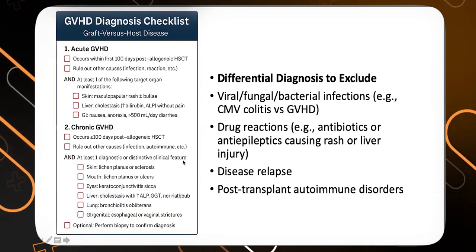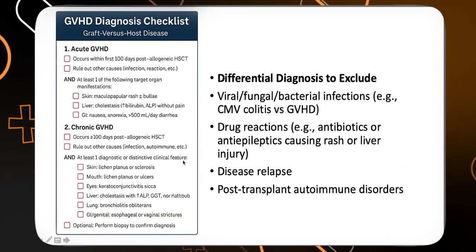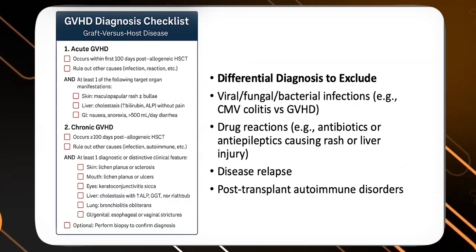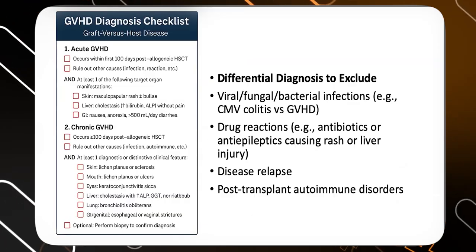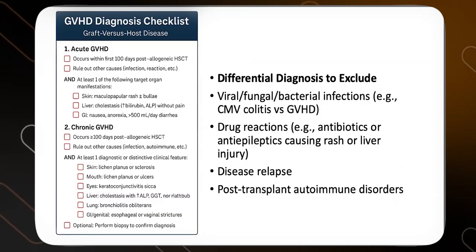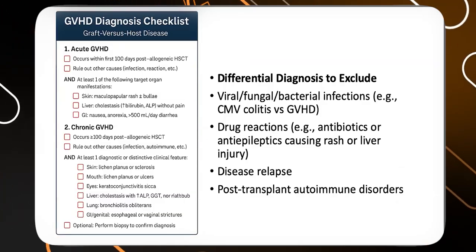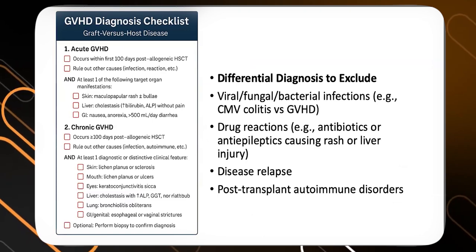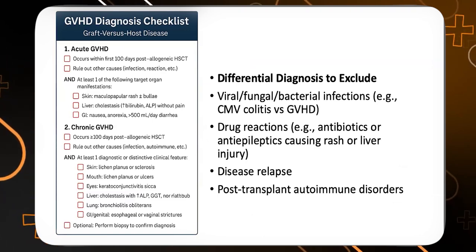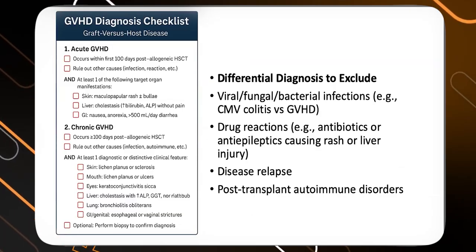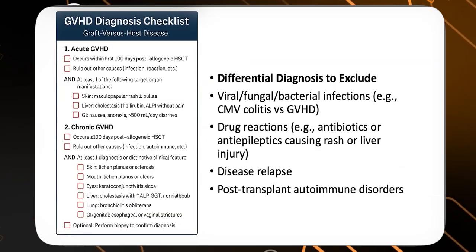Okay, let's proceed. GVHD diagnostic checklist, acute GVHD and chronic GVHD. There are a lot of differential diagnoses. Before diagnosing GVHD, we should always rule out infections like viral, especially rickettsial infection, which mimic GVHD. CMV is one disease that we should always rule out before diagnosing graft versus host disease, because CMV very closely mimics GVHD.